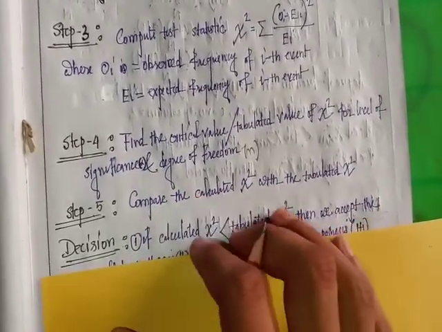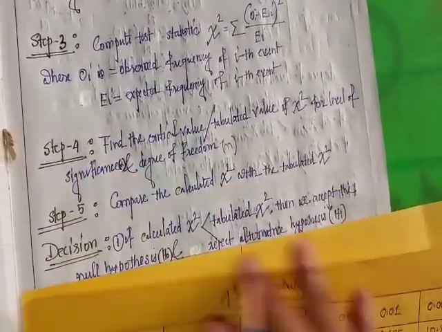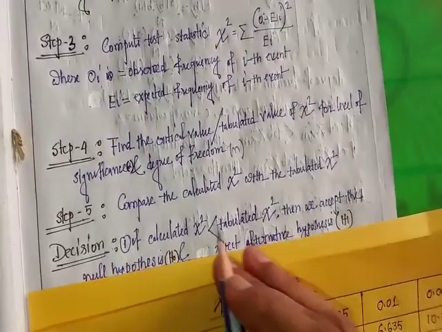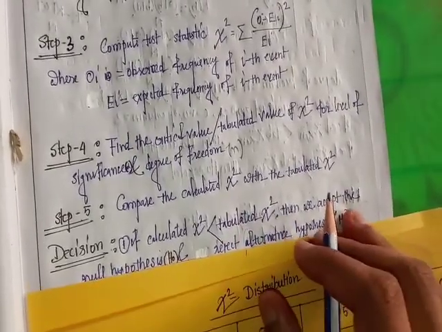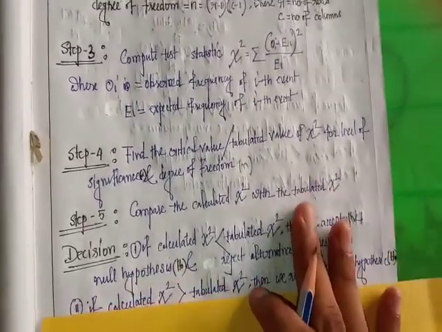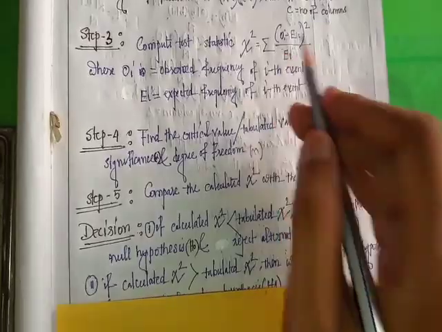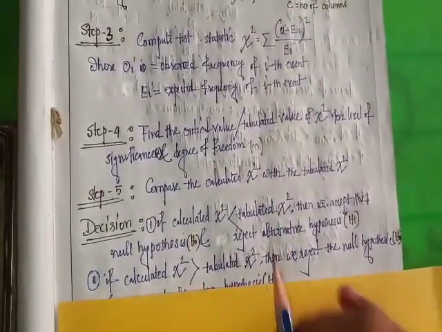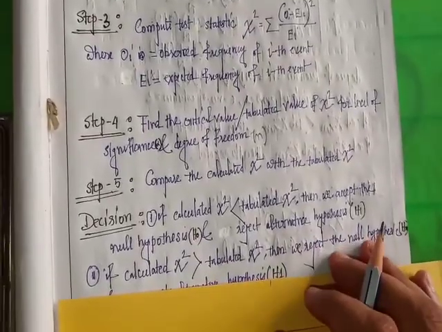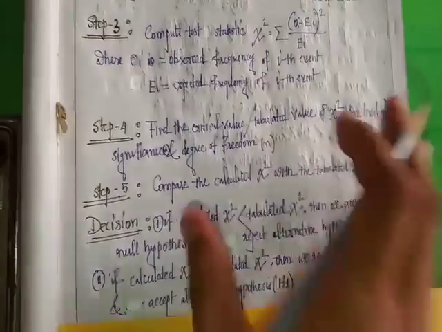If the calculated chi-square is less than the tabulated chi-square, then we accept the null hypothesis and reject the alternative hypothesis. And if the calculated chi-square is greater than the tabulated chi-square, then we reject the null hypothesis and accept the alternative hypothesis. Please remember these decisions.